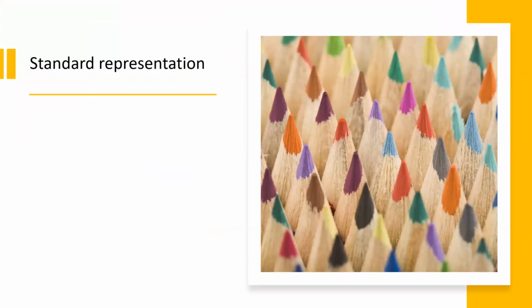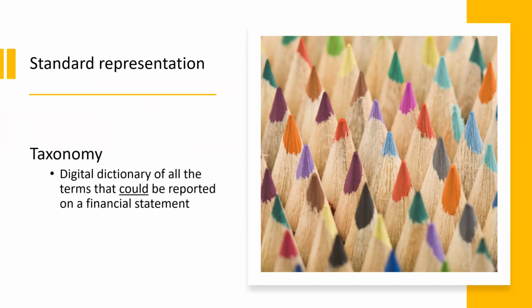When appropriate data standards are used, every fact is unique and every financial statement is unique, but reported facts are represented in a uniform manner. The representation of the financial statement is contained in a taxonomy, which is a digital dictionary of all the terms that could be reported on a financial statement. Remember, we know that New York City will never need to report revenues from tuition, but it doesn't need to. New York City reports what it already has on its financial statement, and the College of DuPage reports what it has on its own financial statement.